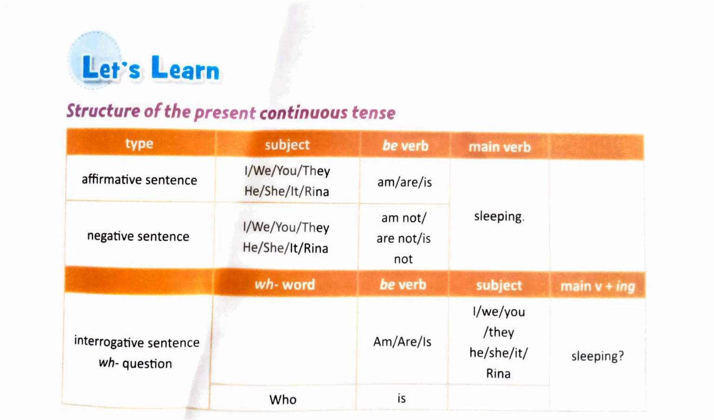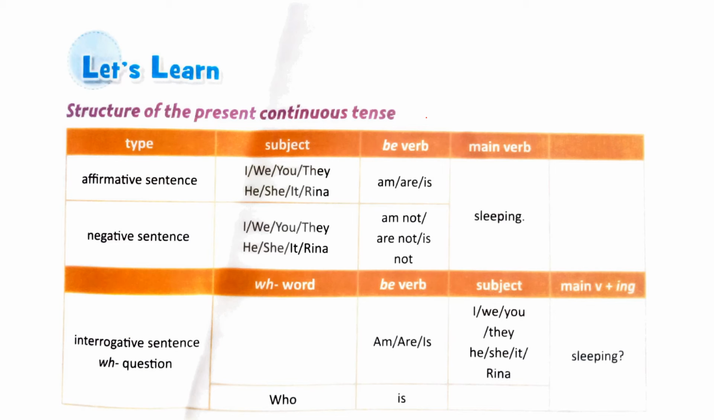Now let us discuss the structure of present continuous tense. How can we form affirmative sentences, that is positive sentences, negative sentences, and interrogative WH question sentences in present continuous tense? Let's first see the affirmative or positive sentence.